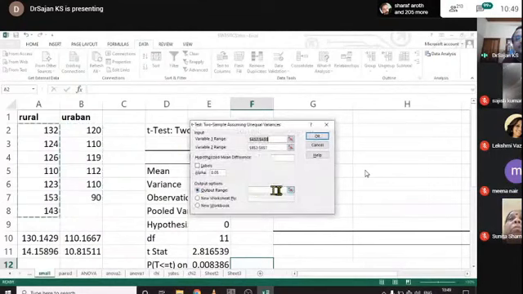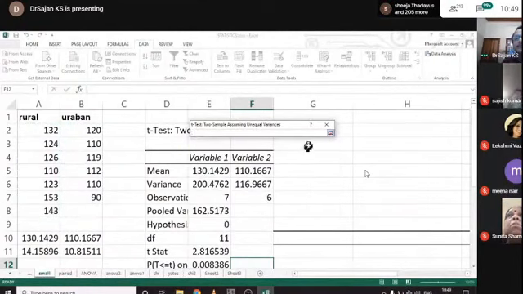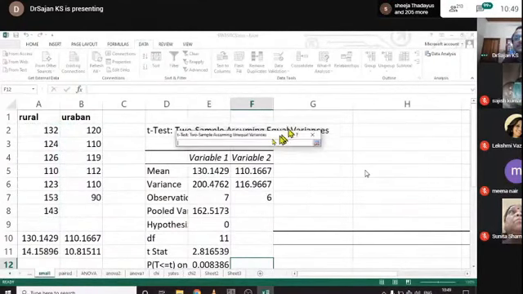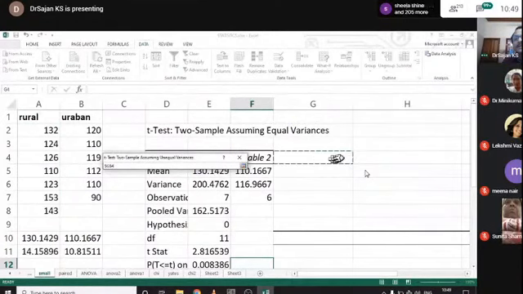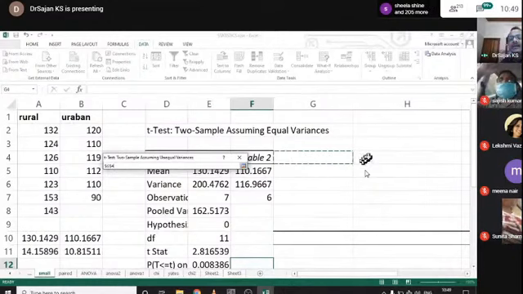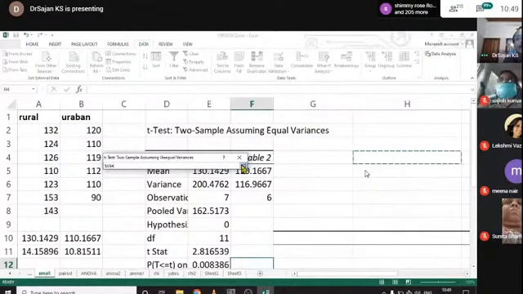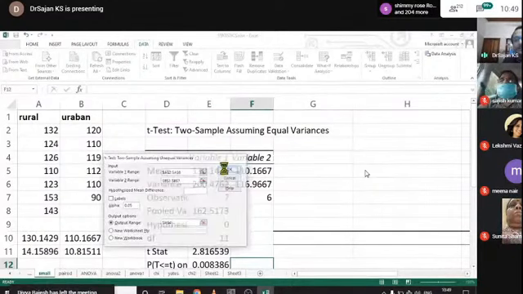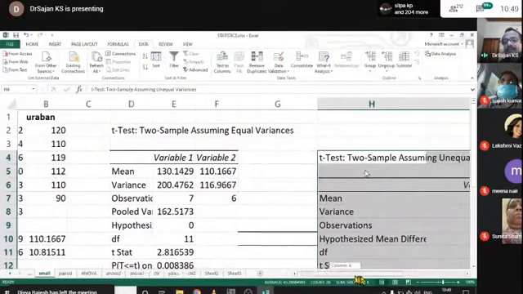Then where is the output range? Output range should be in this sheet itself, so I have to select any blank cell. Yeah, all the cells are blank. Okay, I select this cell and click back and click OK. Now observe the result here.